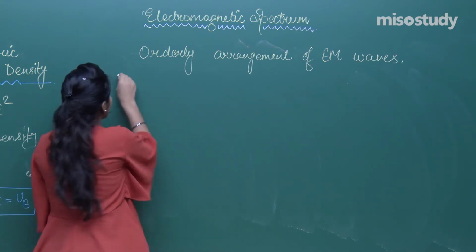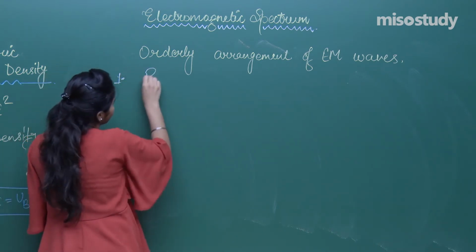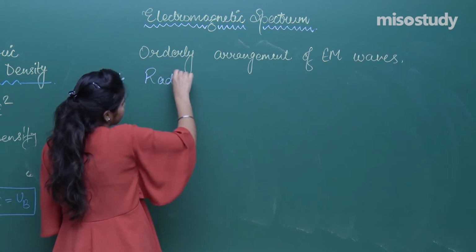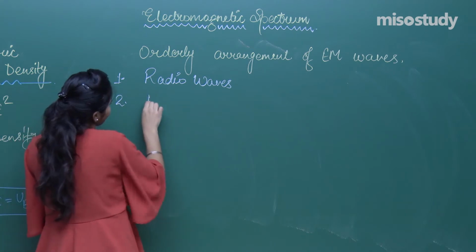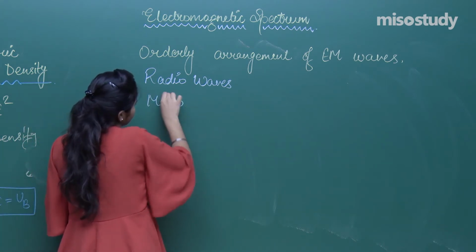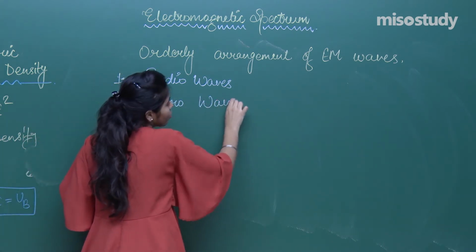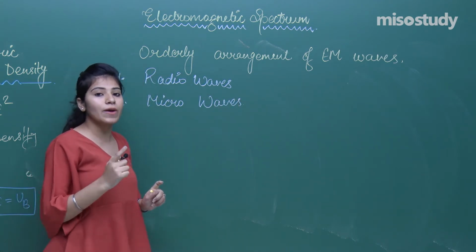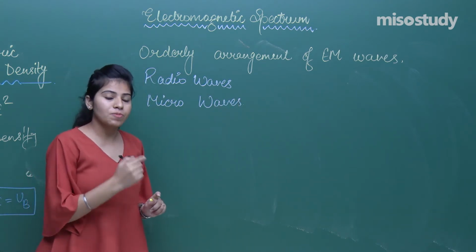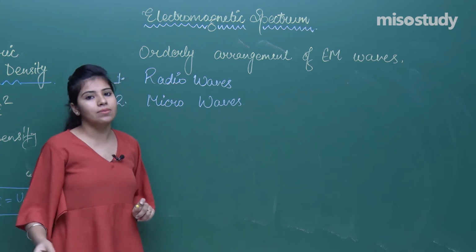So firstly we are going to see the radio waves. Secondly, microwaves. And I am going to tell you one short trick to remember this spectrum, because I know this spectrum is very important and is covered in a number of exams.